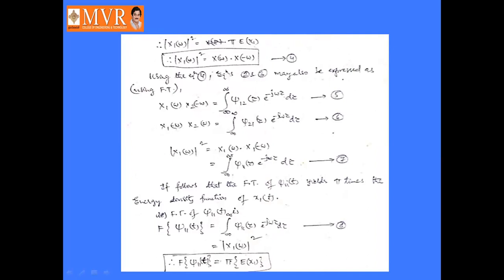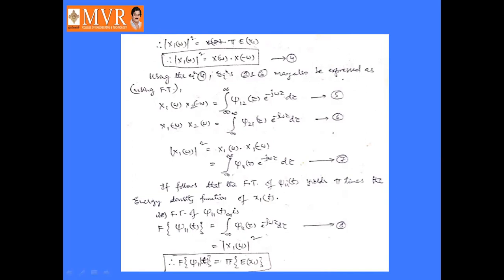Similarly, X1(-ω) into X2(ω) is equal to the integral from minus infinity to infinity of J21(τ) into e power minus jωτ dτ. That is equation number 6. So mod X1(ω) square is equal to X1(ω) into X1(-ω). That is nothing but the integral from minus infinity to infinity of J11(τ) into e power minus jωτ dτ. That is equation number 7.